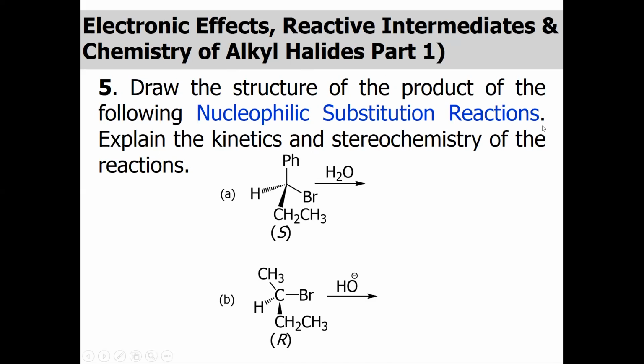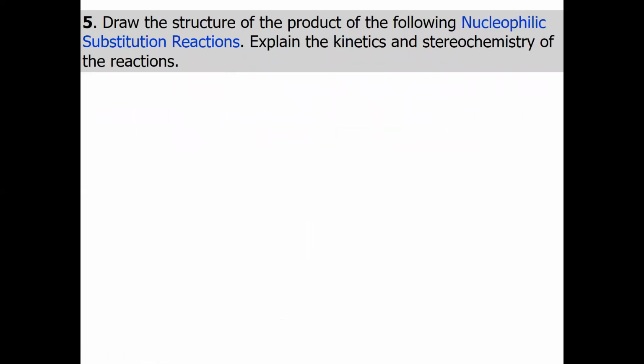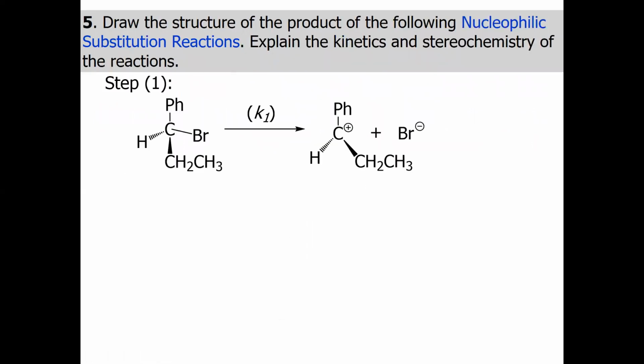We have basically a chiral molecule, and this is the first one, a secondary alkyl halide, and then we have the same case again, a secondary alkyl halide, and I will try to solve it. Let us see how we can solve this. The first one, in the first one, first I can ask you to react this molecule. Is this a second order reaction?